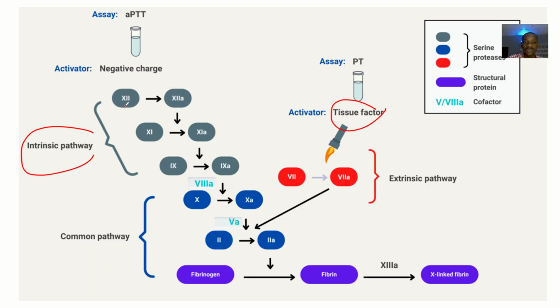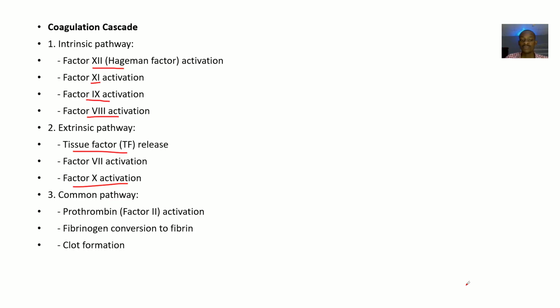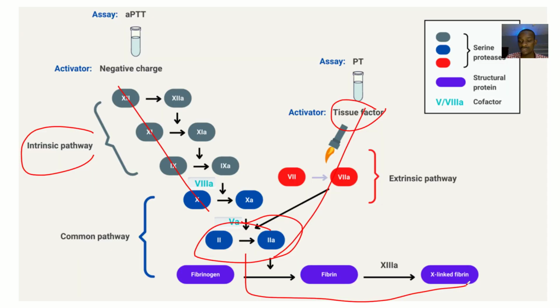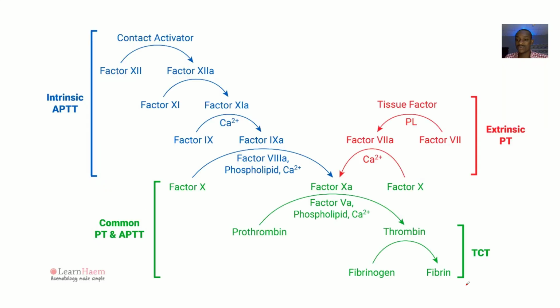When these pathways meet at the common pathway, a couple of biochemical reactions still go on. Prothrombin activation, fibrinogen conversion to fibrin, and then ultimately clot formation. All these are biochemical processes.